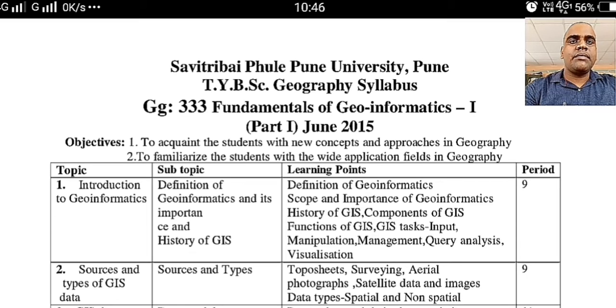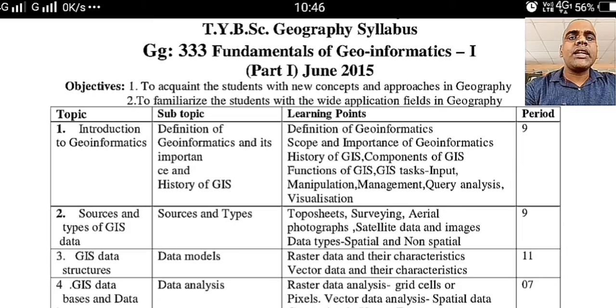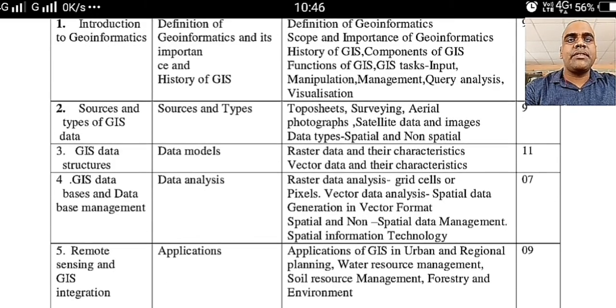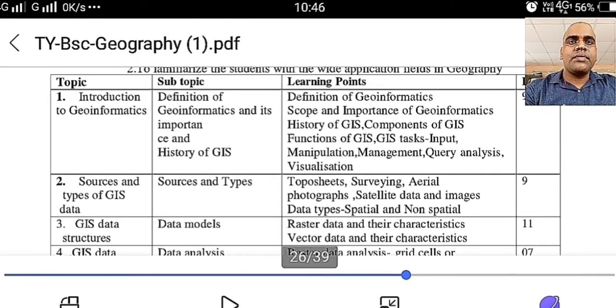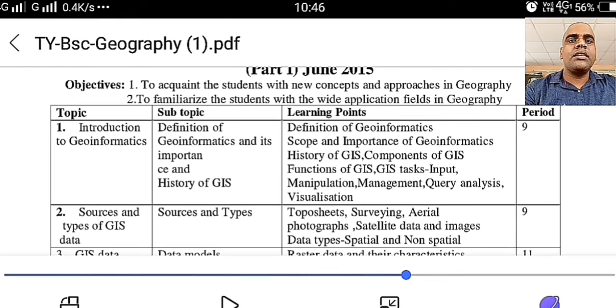Students, I will be teaching you two theory courses. First one, GG 333, Fundamentals of Geoinformatics. So let's begin with our paper 1. In this paper, this semester, you will be having 5 chapters. First chapter will be based on Introduction to Geoinformatics, in which we are going to learn about the definition of